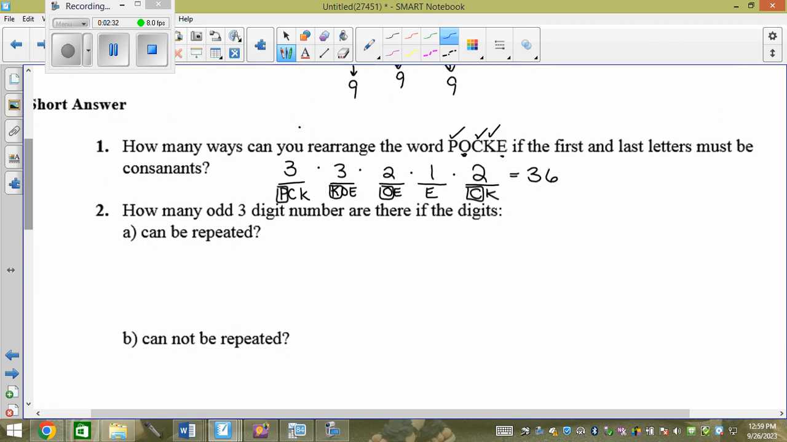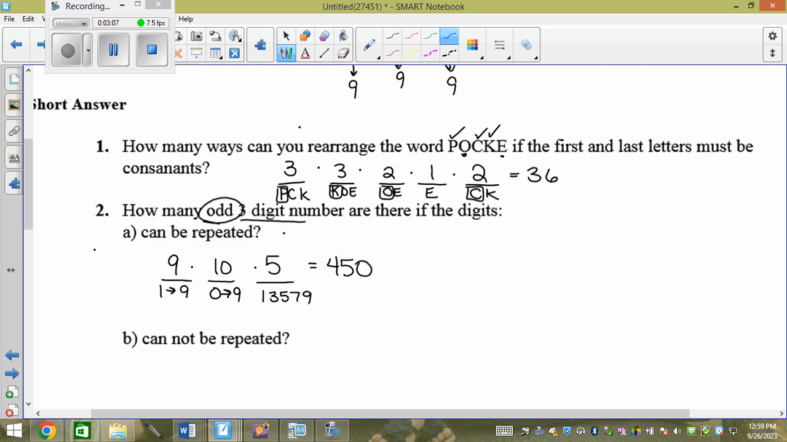Then this one says, how many odd 3-digit numbers are there? Odd means it has to end in an odd number. 3-digit means it can't start with a 0, right? And it can be repeated. So I have 1, 3, 5, 7, or 9 for the back blank. So that's 5. And here I would have 1 to 9 because I can't have 0, which is 9 digits. And then here I could have anything, 0 to 9, which is 10. So it would be 450.